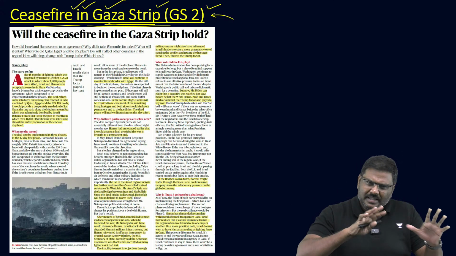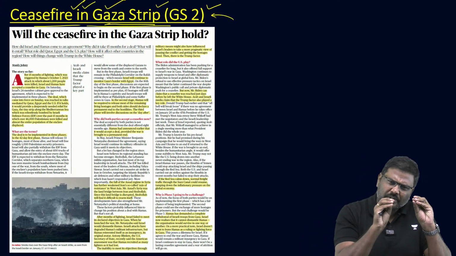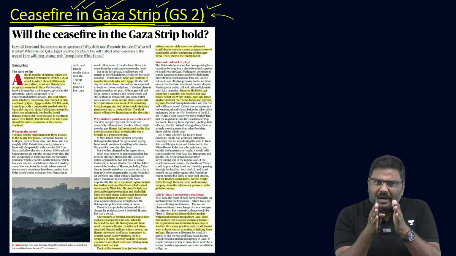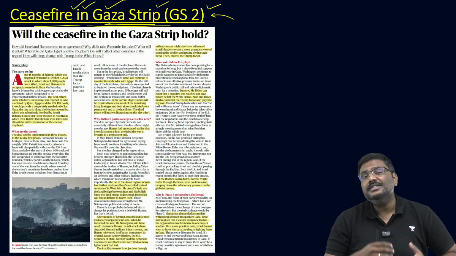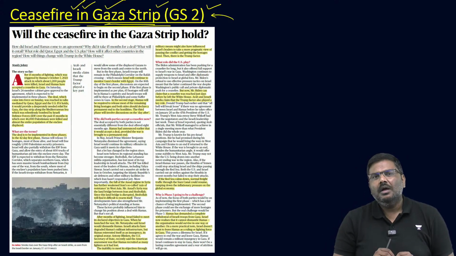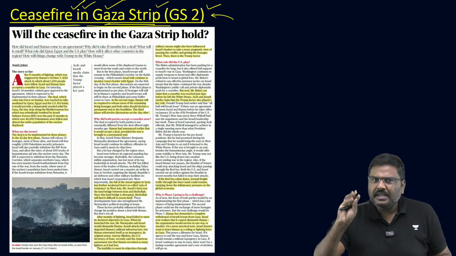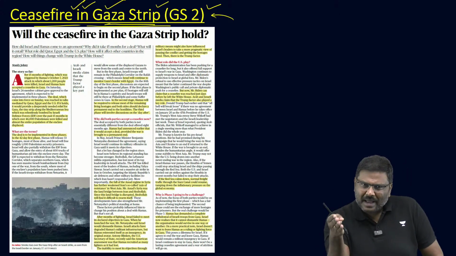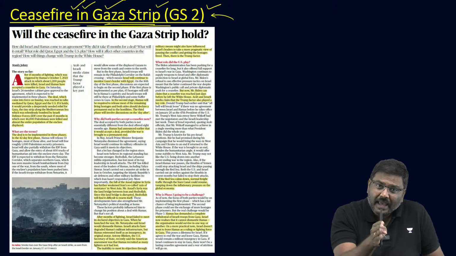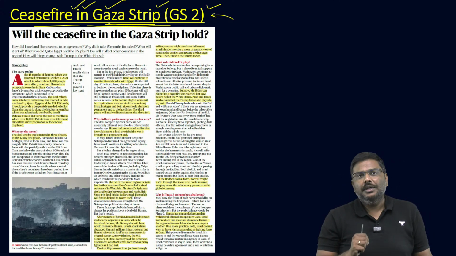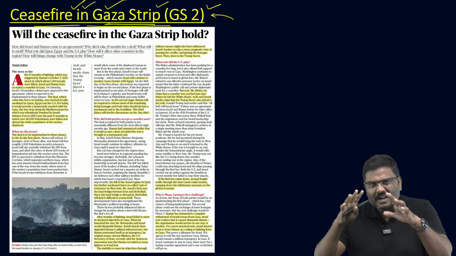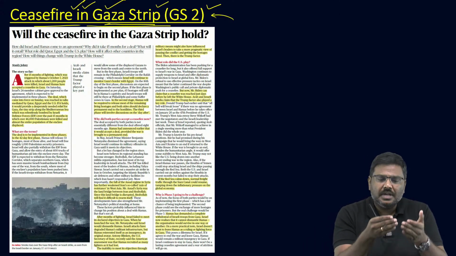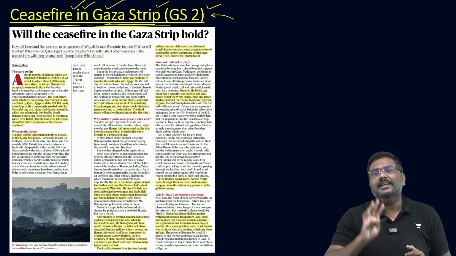Now, whichever side of the group you are, don't worry, whichever side you are, you will have your own arguments to support your stand. But the point here is, there was a particular plan which was put forward by the United States of America's government last year. And that particular plan was rejected by Israel. And make a note of this particular point as well. Although USA has proposed a plan earlier which was not accepted, USA is in favor of Israel. USA has protected Israel from international criticism. USA has provided weapons, arms and ammunitions in this particular war to Israel government.